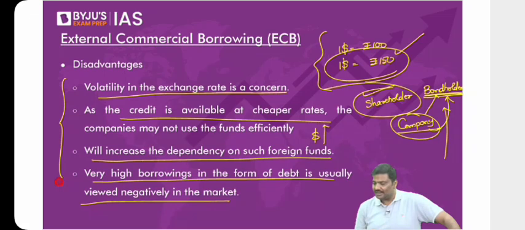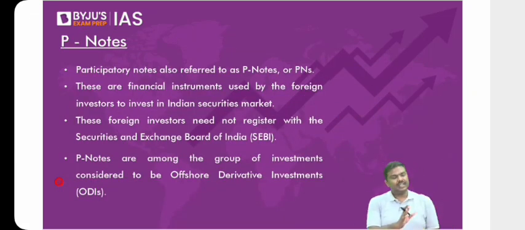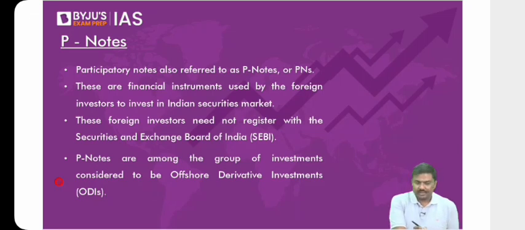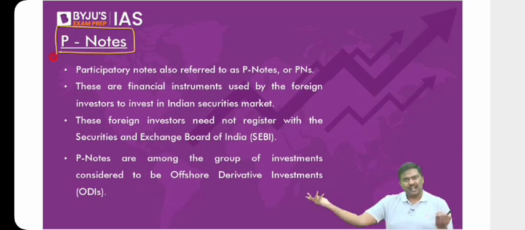External commercial borrowing. Done. So this is the basic idea of ECB. Please be very careful, a lot of times it will be there in current affairs. Let me go to the next concept here, P notes, participatory notes. For what purposes are ECBs made? You can borrow ECB for purchasing machinery, for expansion activities, etc. Just like borrowing, I hope you understand.